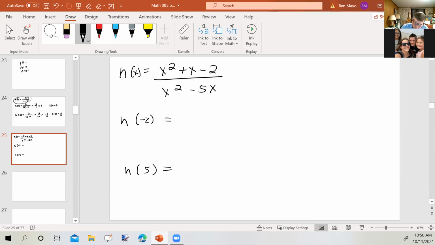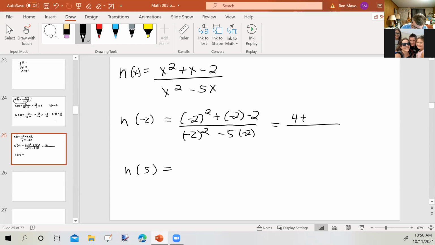So if x is -2, we get the following. (-2) squared plus -2 minus 2 over (-2) squared minus 5 times -2. Let's see, (-2) squared is 4, plus -2 minus 2 would be -4, which would be 0. In the denominator, (-2) squared is 4, and then minus 5 times -2 would be plus 10, which is 14. But 0 divided by 14 is 0.